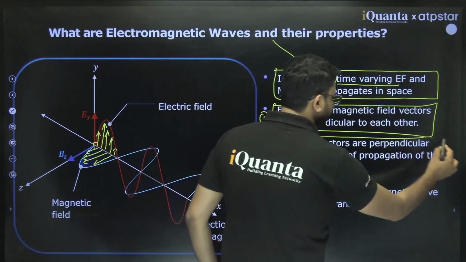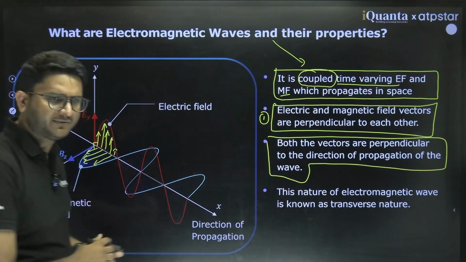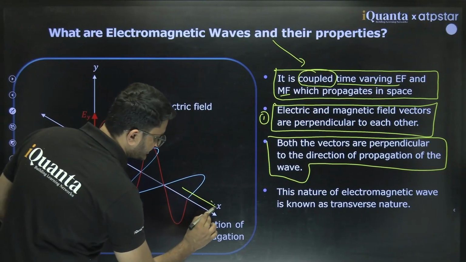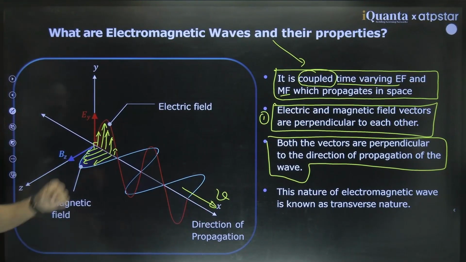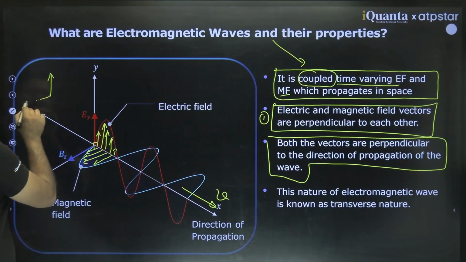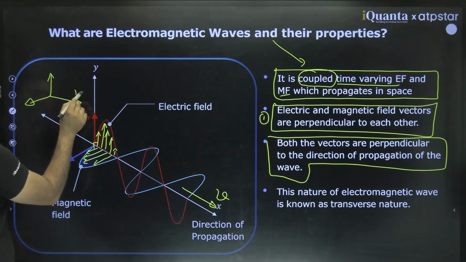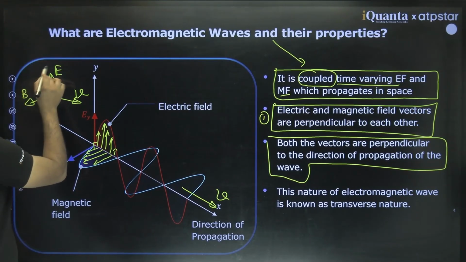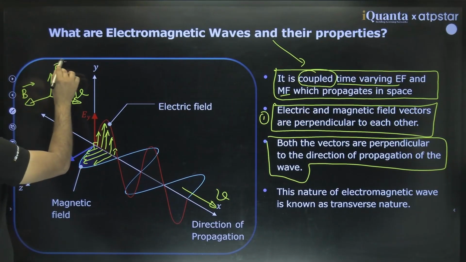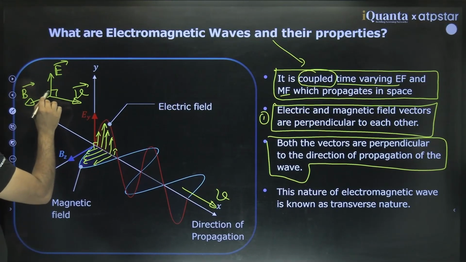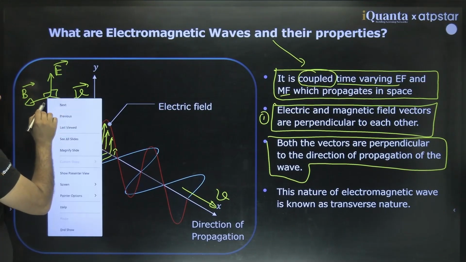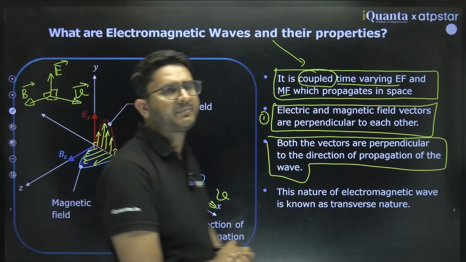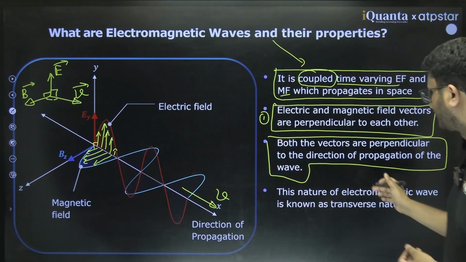Both are perpendicular to the direction of the wave. That means if the wave is traveling in this direction, this is the velocity of the wave. So the electric field, magnetic field and velocity of the wave, all three are perpendicular to each other. You can do it like this. Clear? They all three are perpendicular to each other. That is one such property.